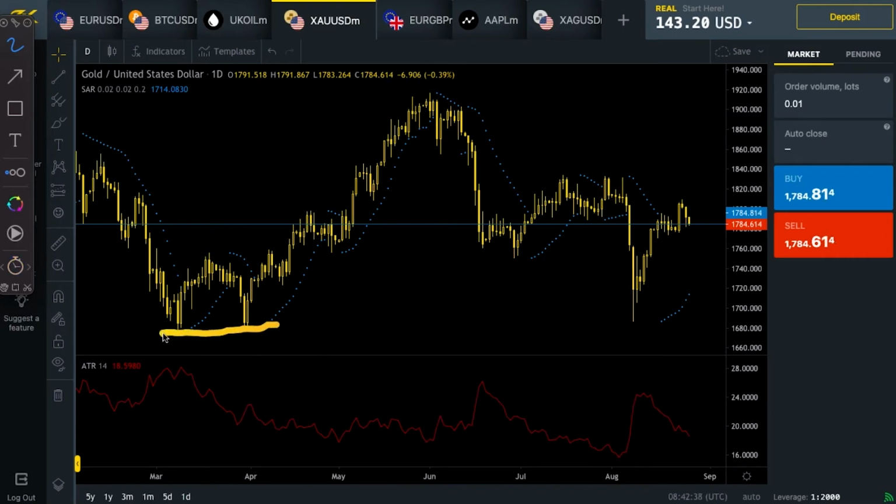So if we look down here in the area of roughly around 1,690, we've got a possible support that's been tested 3 times. This would be an obvious place to set a stop if you're buying, whereas for resistance, you would use it if we were selling. We set a resistance around the area of the latest high, roughly about 1,910. That's probably the most popular way of setting stops and targets, just because generally speaking it's the most reliable.